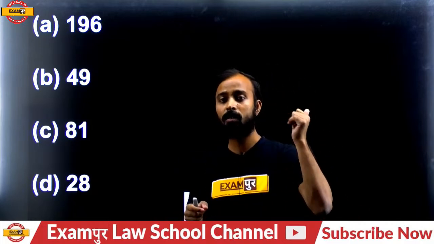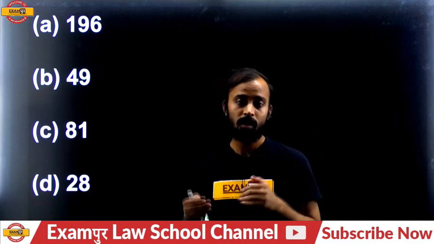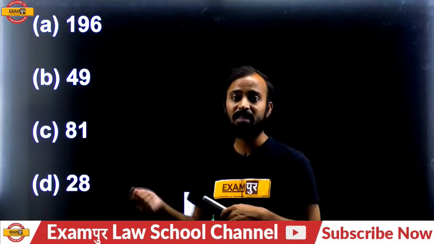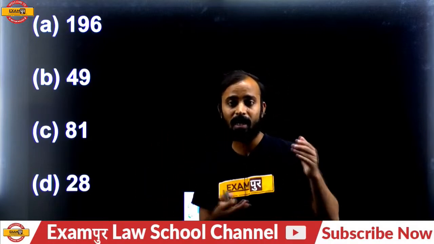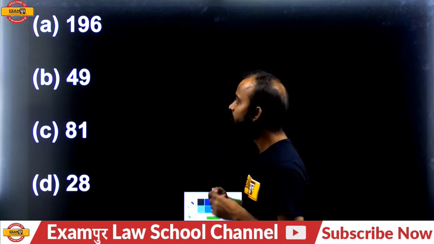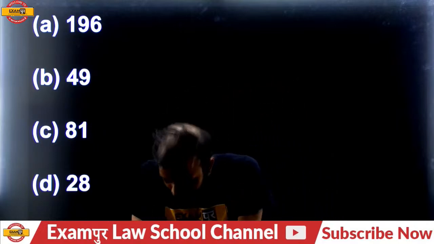In case of analogy, you did it also. In case of number series, you did it also. Similarly, on the basis of series and analogy, classification is also related to numbers. It's a part of analytical reasoning. I already told all of you. Okay, come to the point. 196, 49, 81. Which number is different from the other 3?